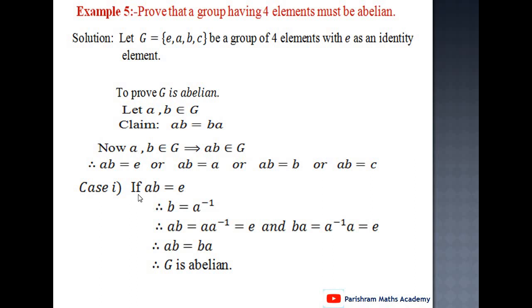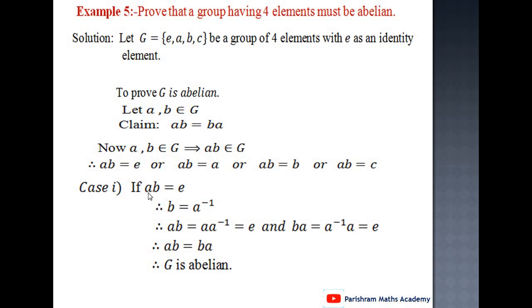First case, if ab equals e, then clearly b equals a inverse, and therefore ab equals a into a inverse equals the identity element. Also ba, since b is the same as a inverse, means a inverse into a equals the identity element.